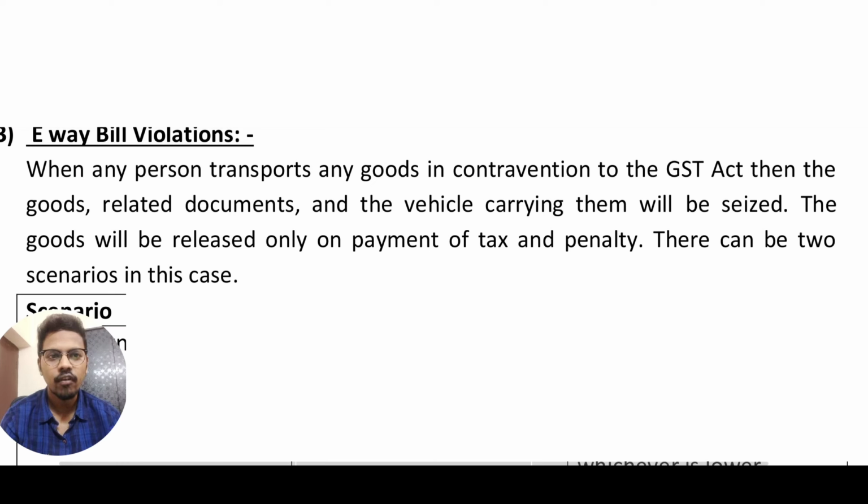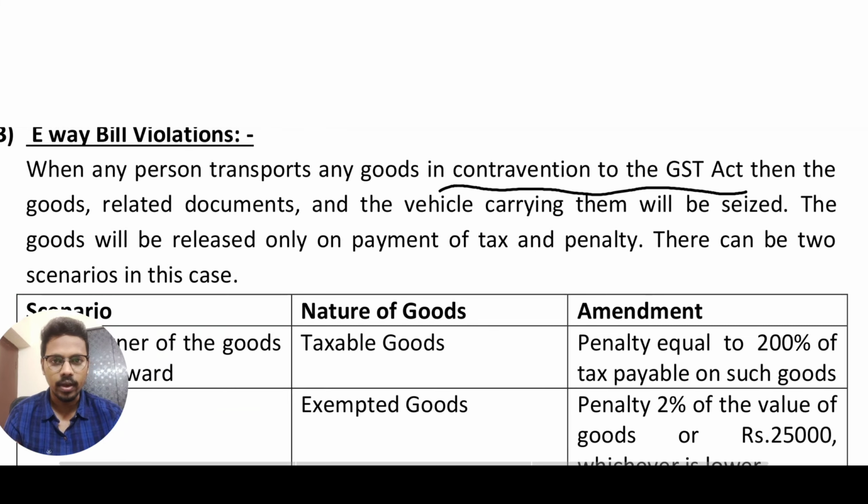So in case of e-waybill violations, when any person transports any goods in contravention of the GST Act, the goods and related documents will be seized, and in such case the penalty will be levied in the following manner. There are two ways: if the owner of the goods comes forward and if the owner doesn't come forward.